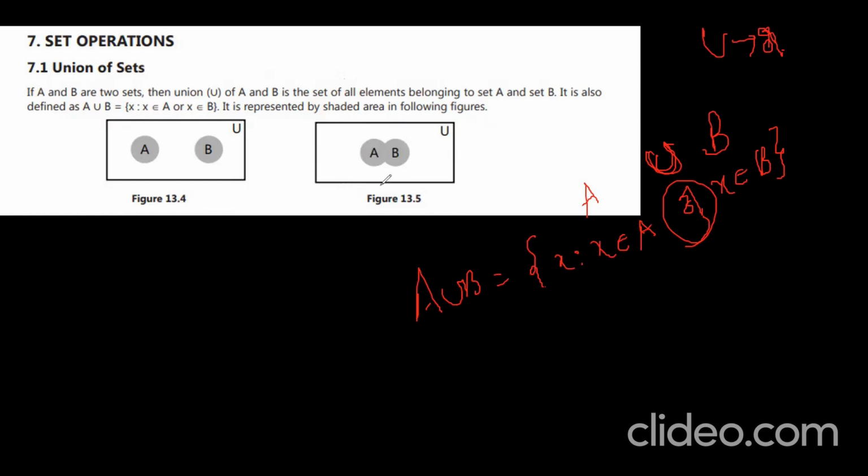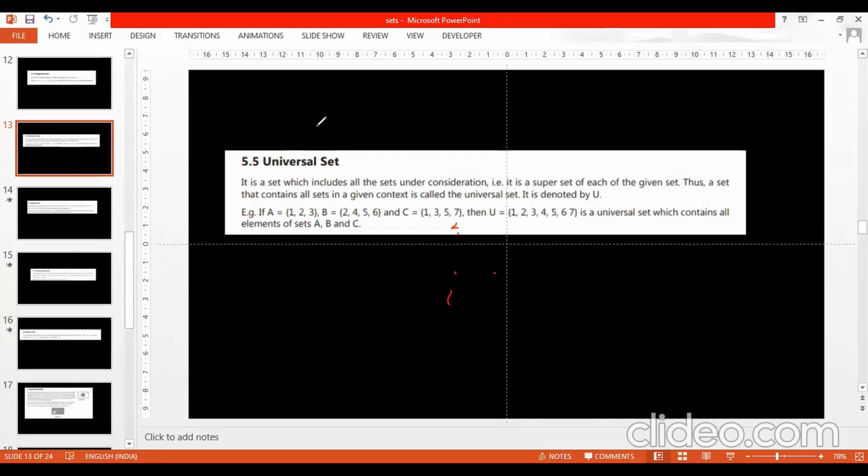Similarly, let us go with intersection of sets. Universal set we observed.